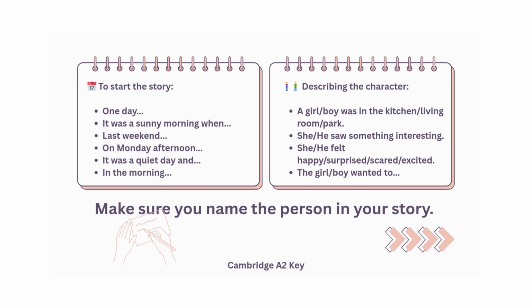Now, on the other side, we also want to know a little bit more about the character. A girl was in the kitchen. A boy was in the living room. She saw something interesting. He felt happy. The girl wanted to. Make sure you don't repeat he did this or he did that. You can call them by their name first and then replace the name with a suitable personal pronoun, he or she.